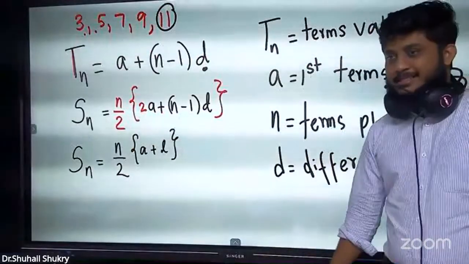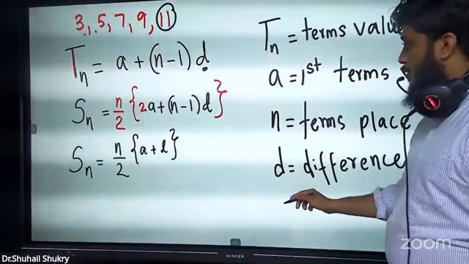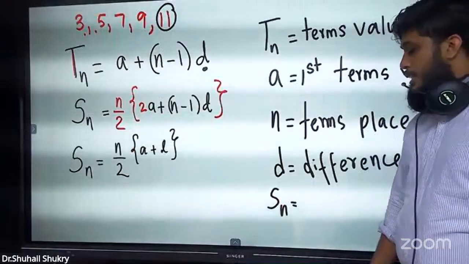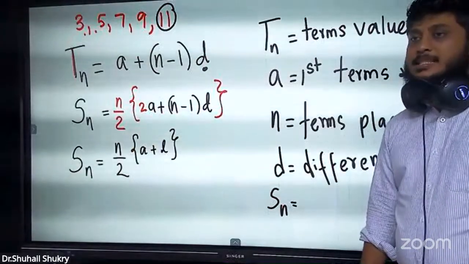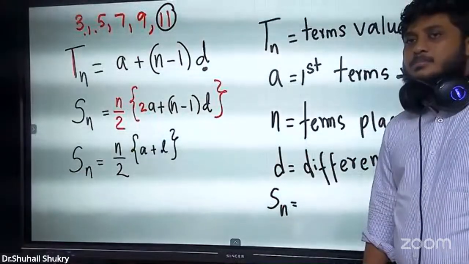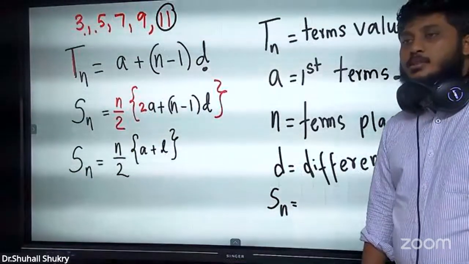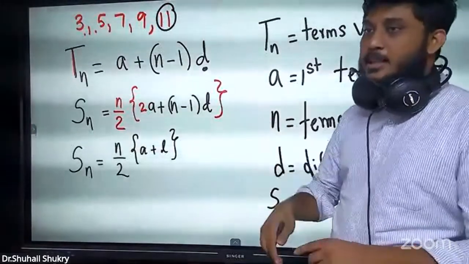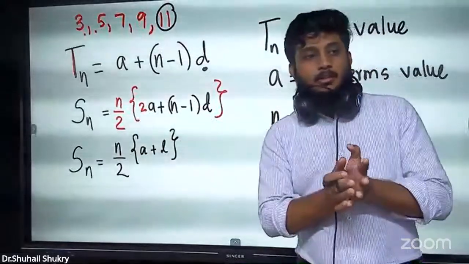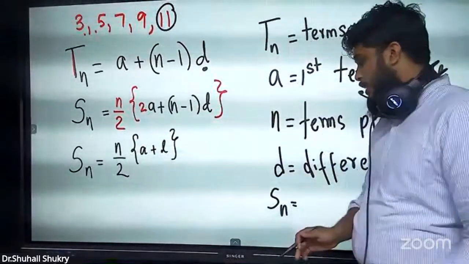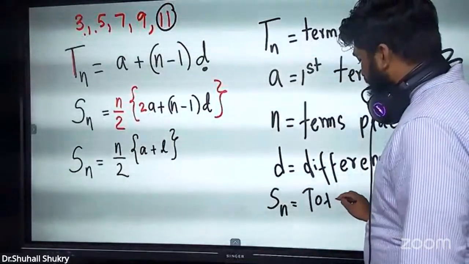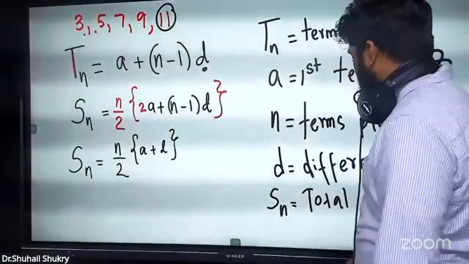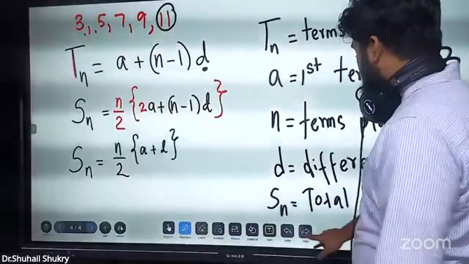So D is for difference, it is easy. Now we have only some more things to go. Sn. Sn means what? S stands for sum. Sum means addition, the sum of the terms, the total. So I say Sn means total. Total means you have to add everything, then you get Sn. Wherever we get total, we put Sn, guys.